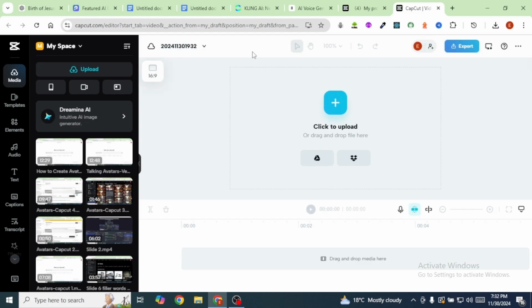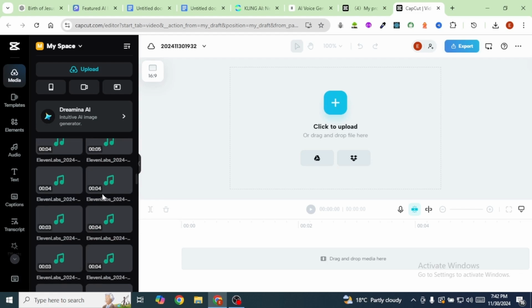From here, you're going to upload all your animations that you got from Kling AI or any other video generation tool that you used, together with the voiceovers that you got from ElevenLabs. So I'm going to click on Upload File, and I'm going to upload our entire generations. Once your generations have been uploaded, you're going to drag them to your timeline.